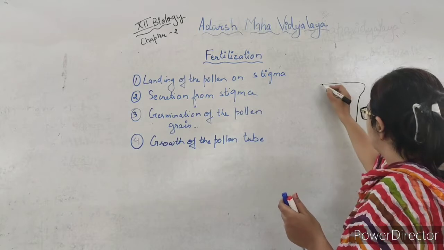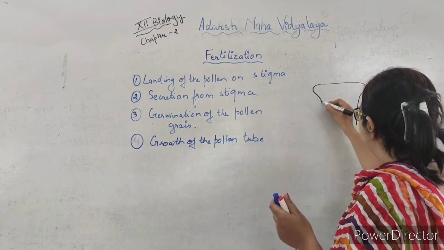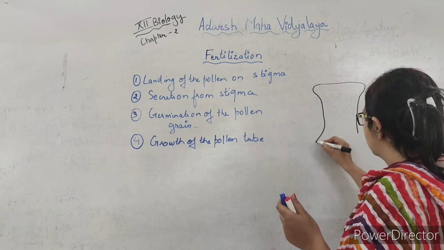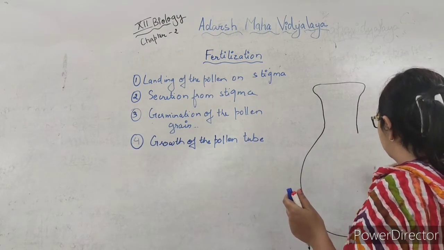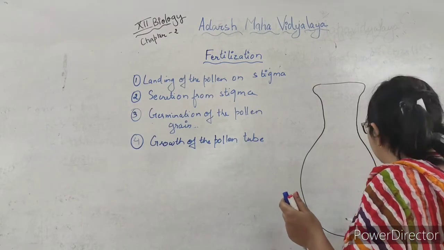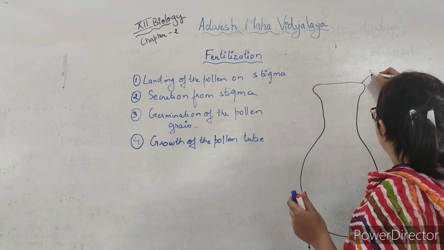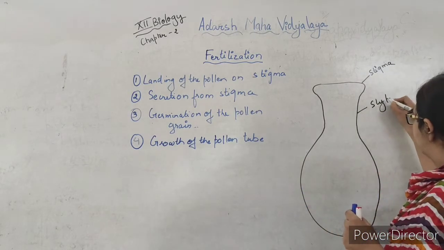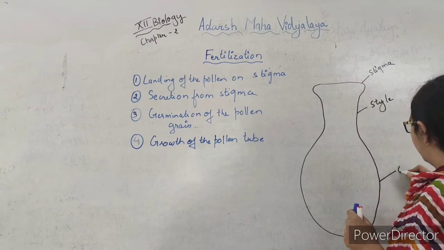This is the stigma, this is the style, and this is the ovary. This is the stigma, this is the style, and this is the ovary part.